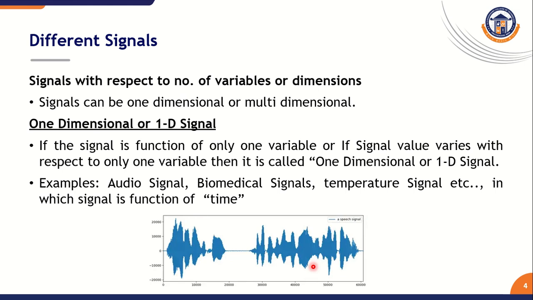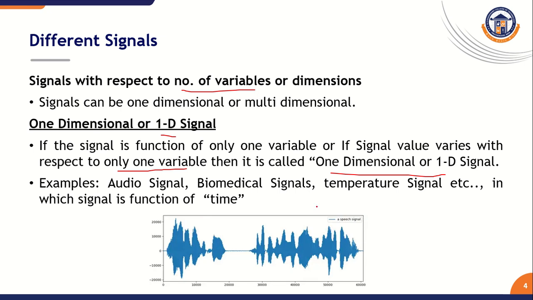Mainly, signals can be classified based on the number of independent variables, named as one-dimensional signal, two-dimensional signal, three-dimensional signal. A one-dimensional signal is a signal whose values vary with respect to only one variable. Then it is called a one-dimensional or 1D signal.